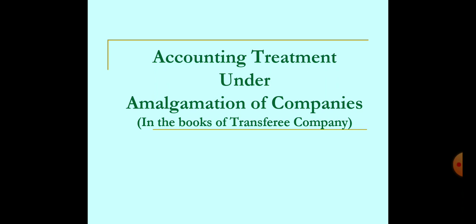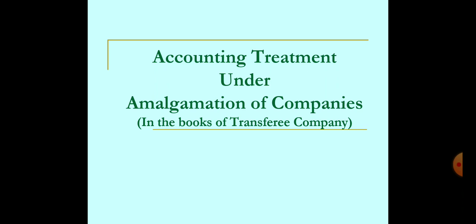Basically, yesterday I discussed that in the transferor company, whether there is a case of merger or a case of acquisition, we follow the same entries. But in the case of the transferee company, there are two methods to be followed. If we are talking about acquisition, then we use the purchase method. If there is a merger, then we use the pooling of interest method.